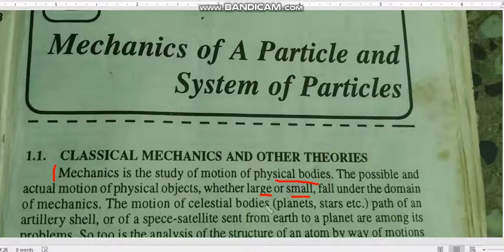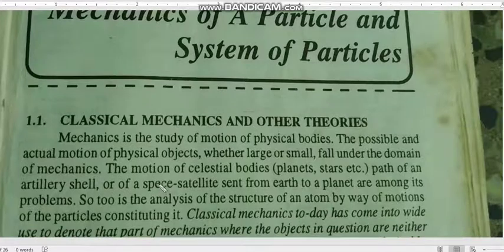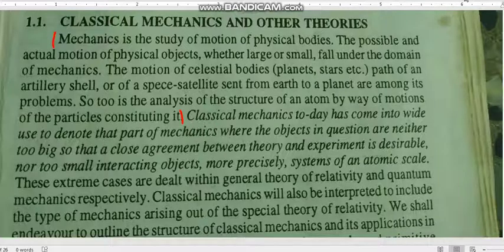The motion of celestial bodies, planets, stars, etc., the path of an artillery shell or of a space satellite sent from the earth to a planet are among its problems. Second is the analysis of the structure of an atom. So for small you have to take atom, for very large you have to take celestial bodies, by way of motion of the particles constituting it. So from here to here you have to write the definition for mechanics.